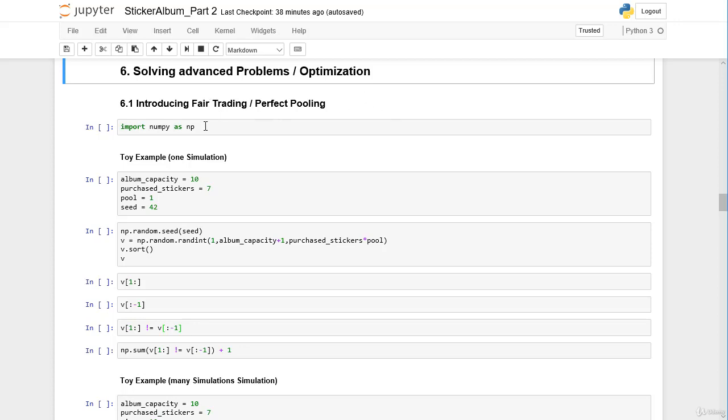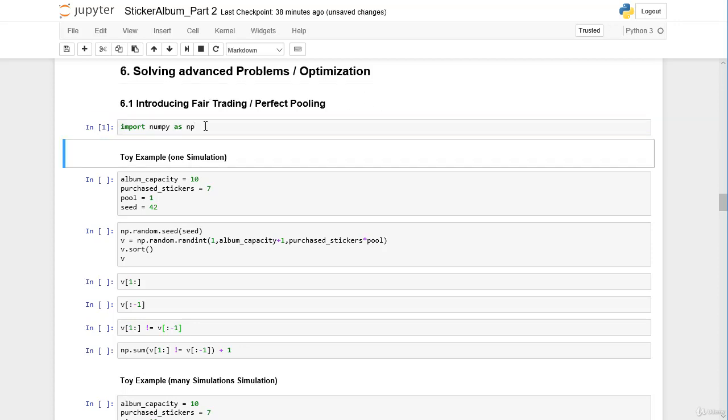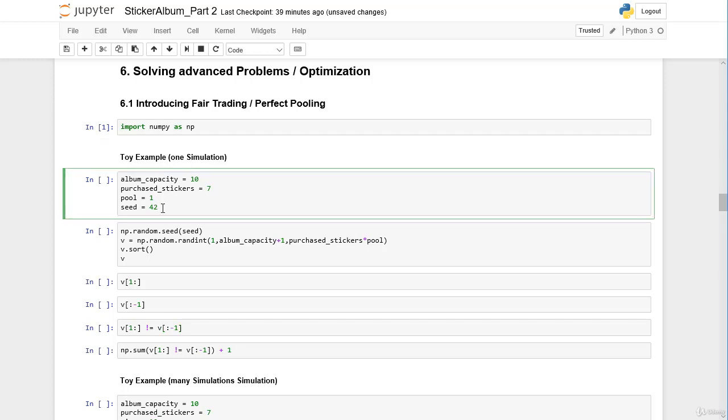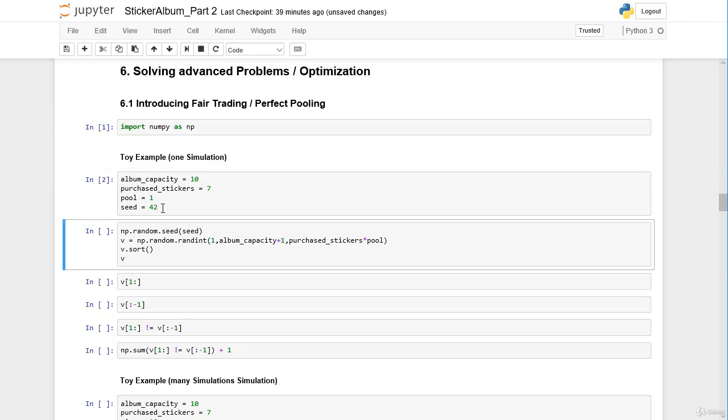Alright, so let's start coding, and of course we import NumPy and we start with a toy example and take only one simulation. We assume that our album has the capacity of only 10 stickers and we buy 7 stickers, and for the time being we assume that our pool is 1, so we have only one person, so there's no effect of trading or pooling, and we have the seed 42.